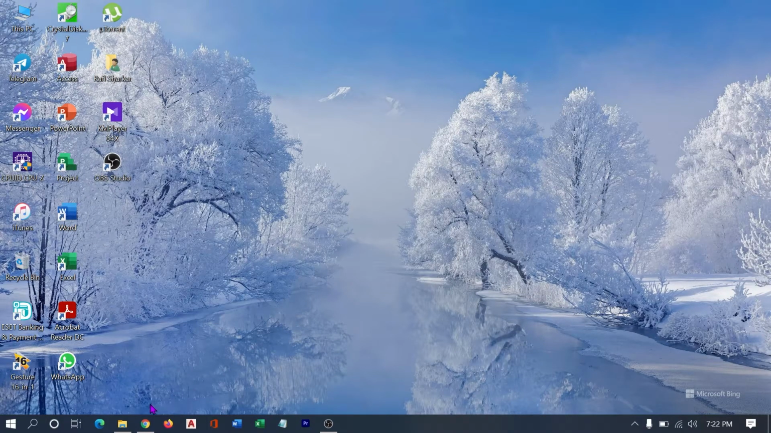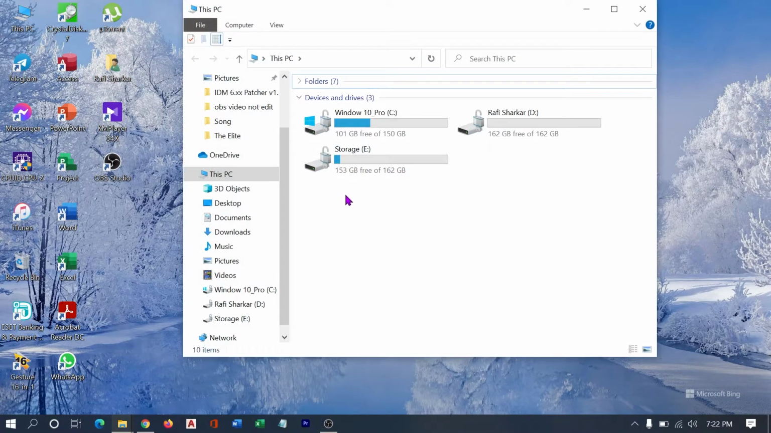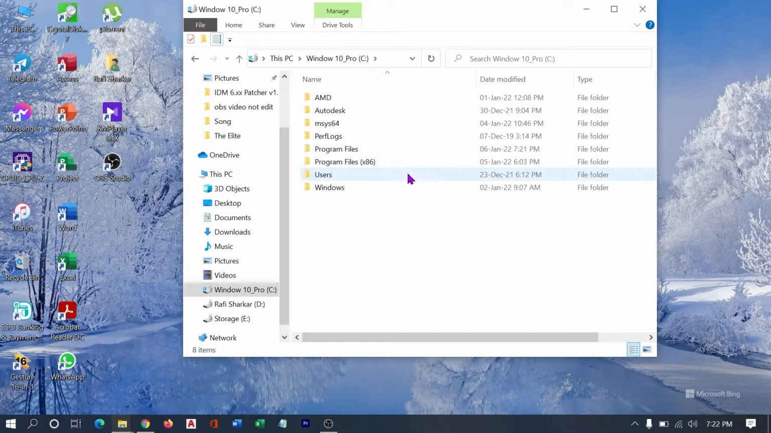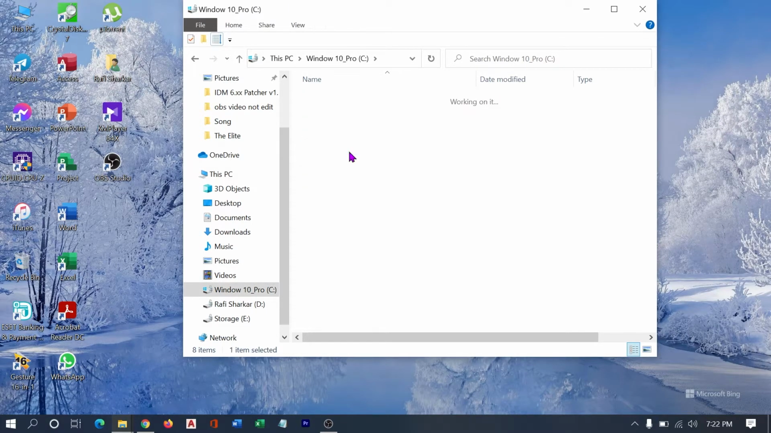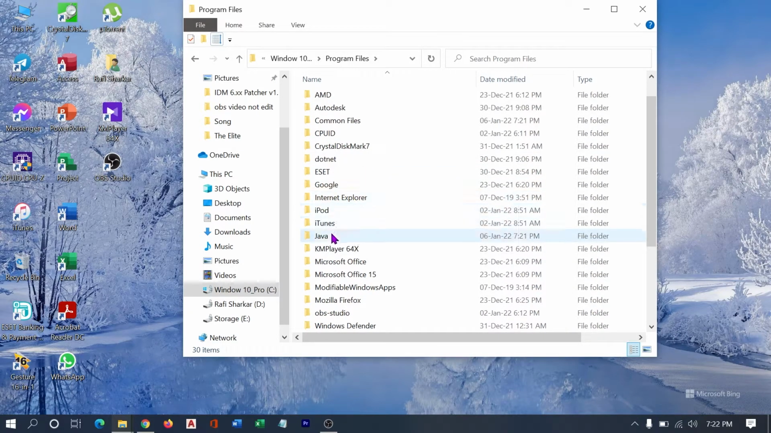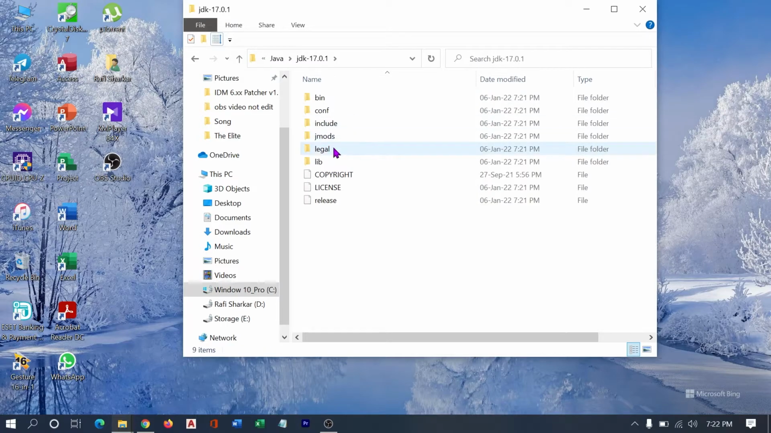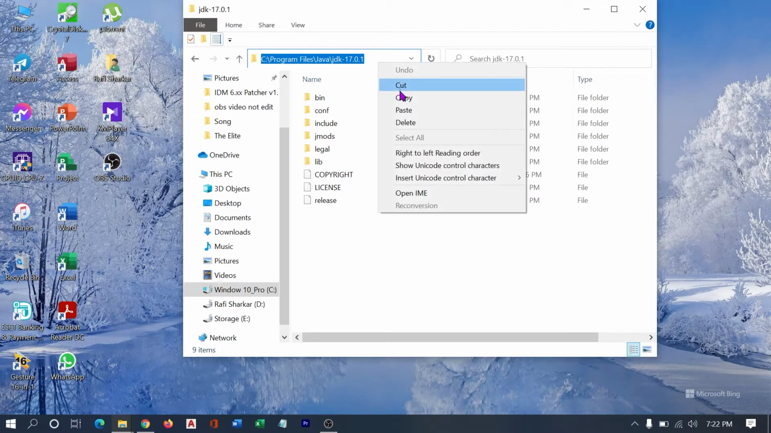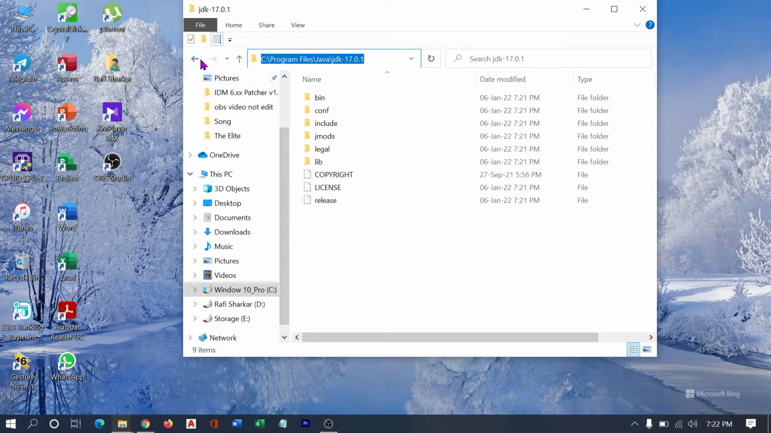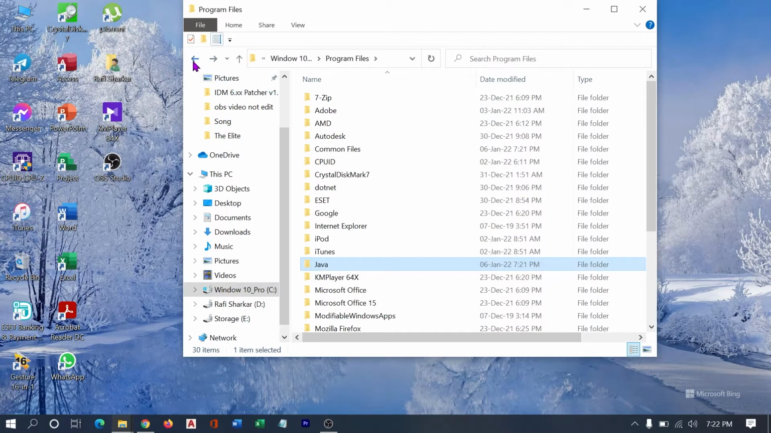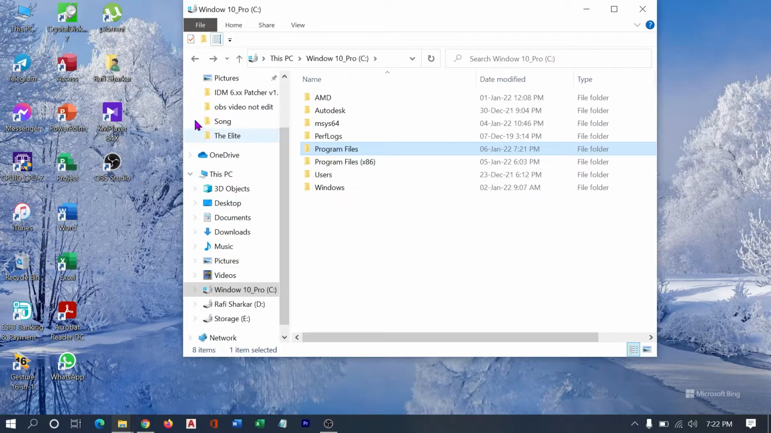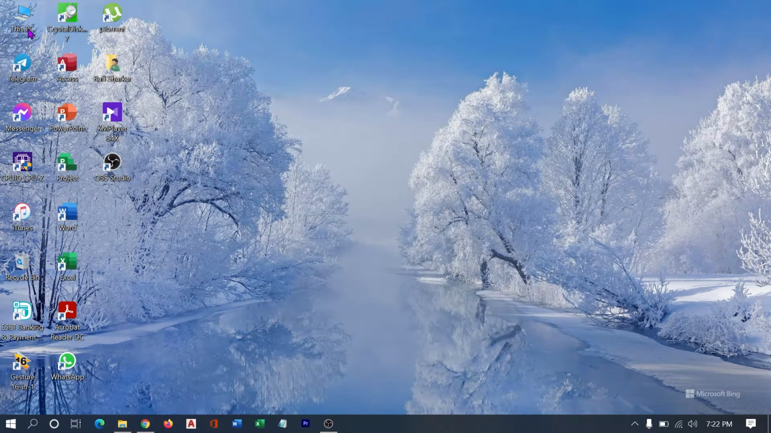Now one task: go to the Java folder, follow my steps. Where is Java? There, Java, JDK 17, and simply copy this path. Copy, and close that.